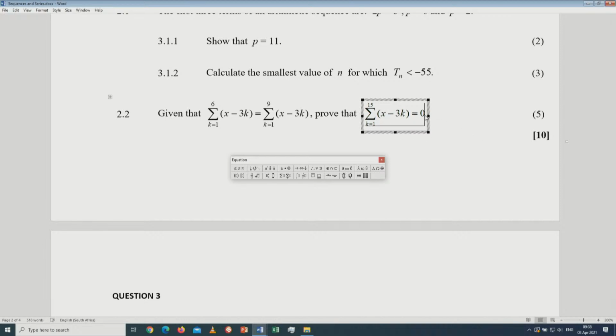Remember this one, 0. That 0 represents the sum. Sigma means sum. When you add all those terms, you start substituting k by 1 until you substitute k by 15. So all in all, the number of terms in that sequence is 15. When you add all those 15 terms, they will give you 0. This 0 indicates the sum. Then you work it out.